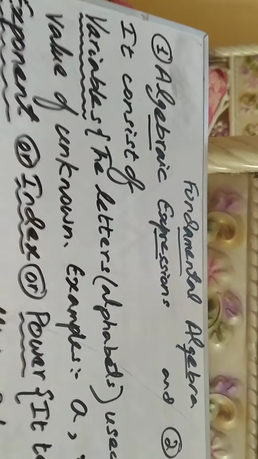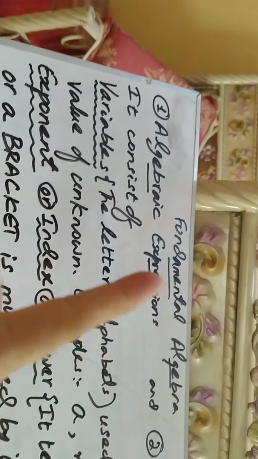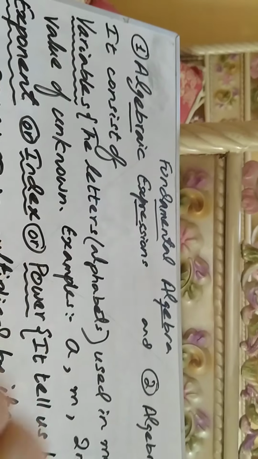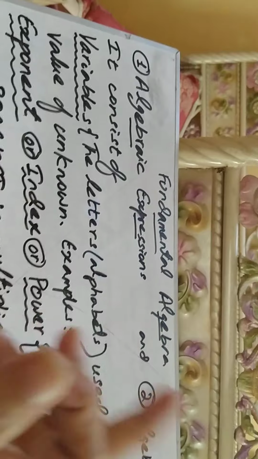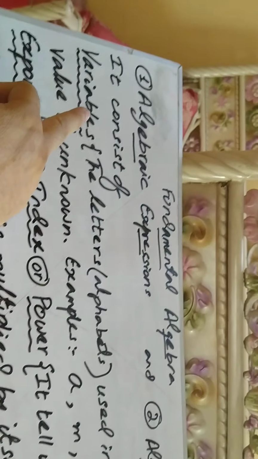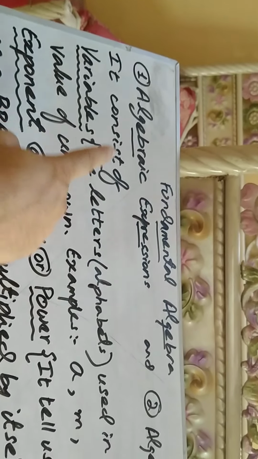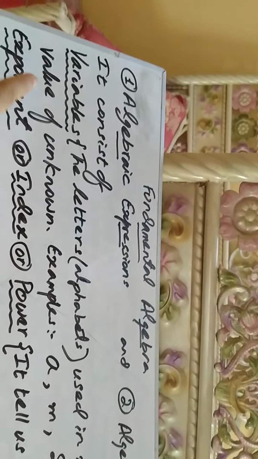So first of all, what is algebraic expression? It consists of variables. The first thing in algebra is always variable, because what is algebra? The branch of mathematics which deals with unknown. If we don't have any unknown, there is no algebra. So what is variable? Variables are unknown values. The definition of variable is the letters, alphabets used in mathematics to represent the value of an unknown thing.